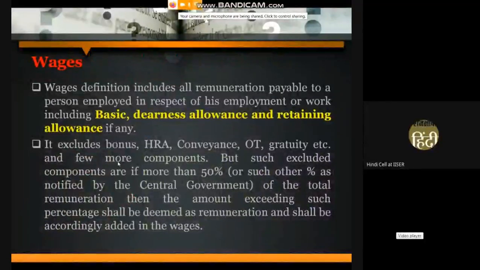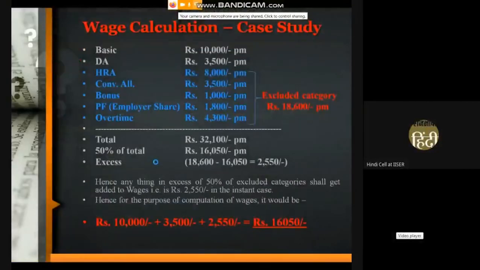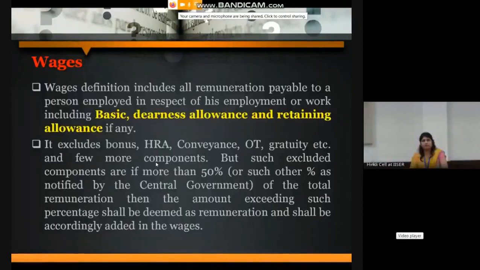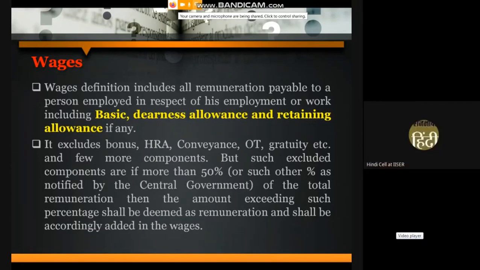Here is the definition of wages. Wages means all remuneration payable to a person. Basically, the definition of wages includes only 3 components. The first one is the basic pay, the second one is the dearness allowance, and the third one is the retaining allowance, if any. Further, it includes bonus, HRA, conveyance allowance, overtime allowance, gratuity, and so on.